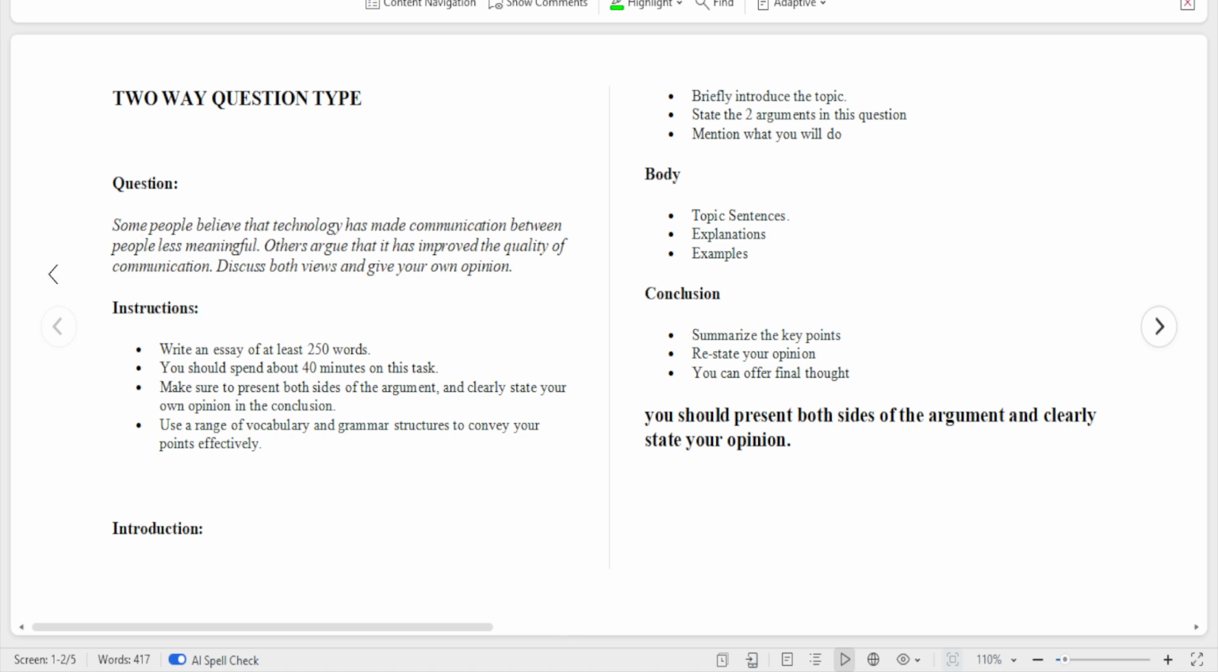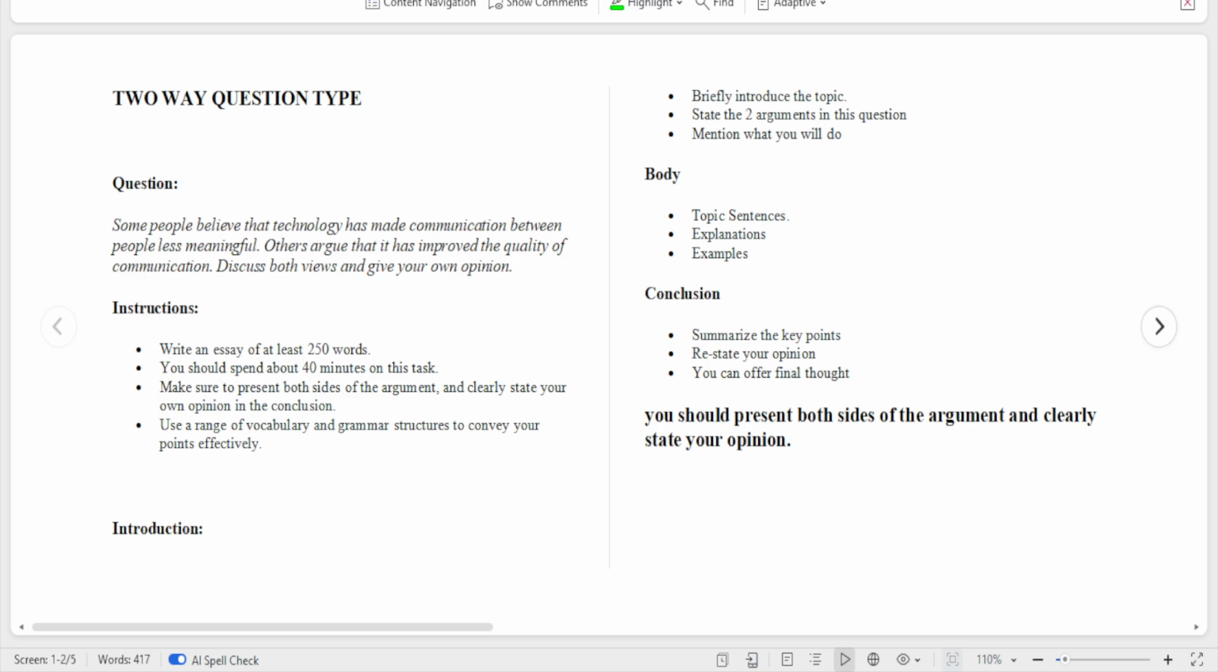The question says, some people believe that technology has made communication between people less meaningful. Others argue that it has improved the quality of communication. Discuss both views and give your own opinion. Do you see what a two-way question looks like now? Some people said this, others said this. Then you are to discuss both views before you give your opinion.